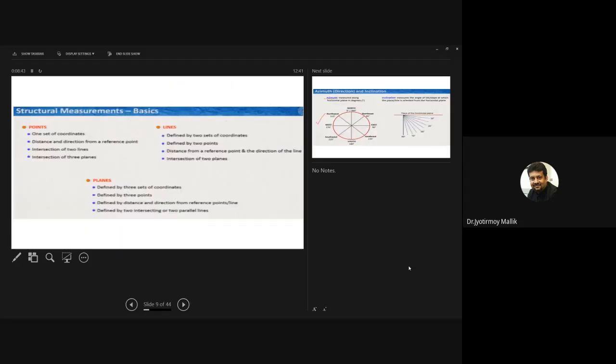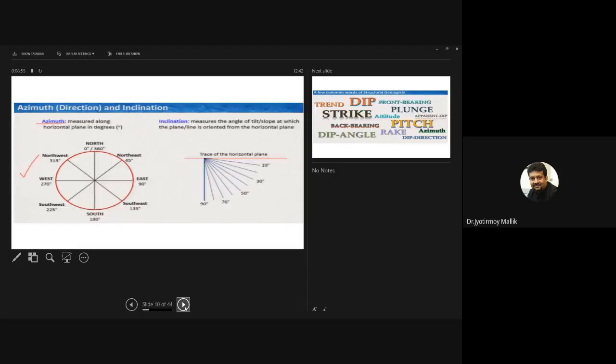Okay, so the structural measurements, we talked about it before. We have points, lines, and planes. I'm not getting into the details right now, but you will all know about them. A particular line can be defined by azimuth. Azimuth is nothing but trend.